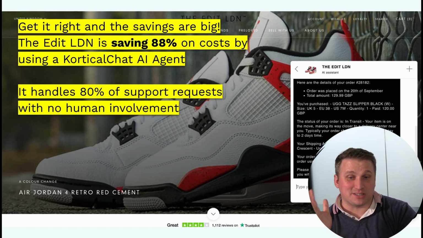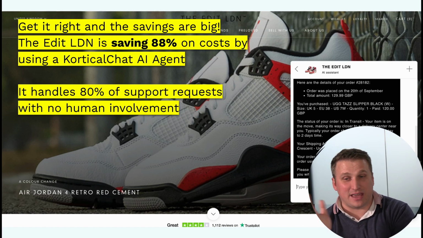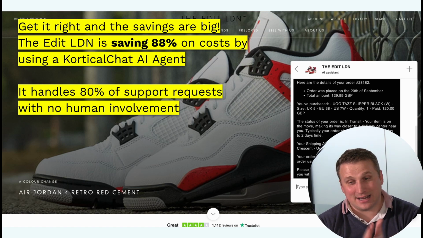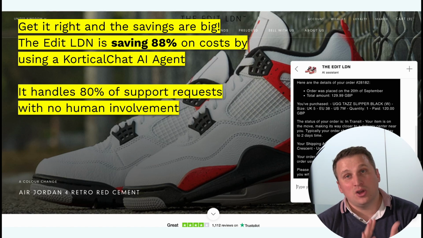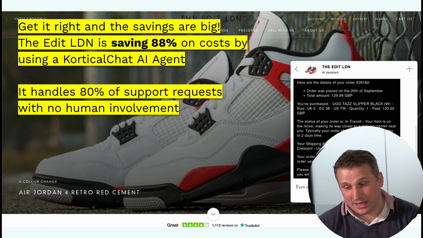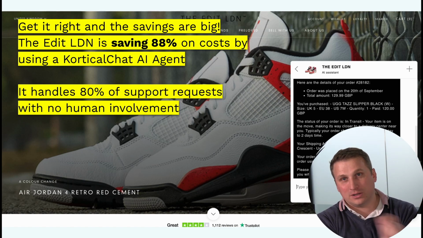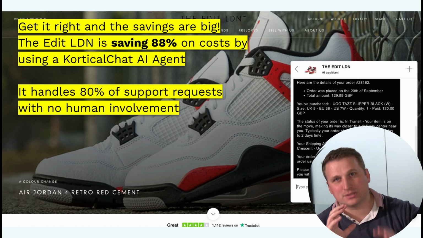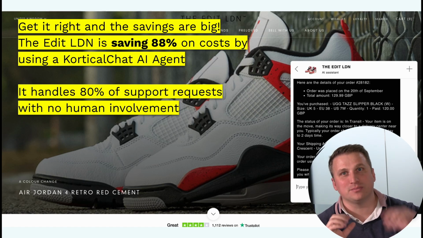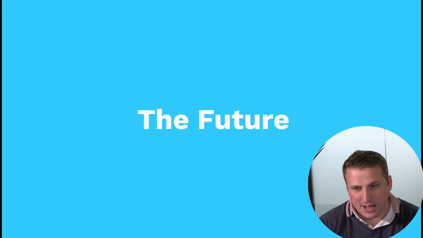And if we get it right, the savings are big. In the Outer London, it's saving 88% in costs by using a KorticalChat AI agent, and that agent is handling 80% of the support requests with no human involvement. So, like we say, you can win big if you get it right. It's just about getting all those tasks set up, get the back end set up, get all the right prompts, get all of the right models for all the right prompts, and then you too can save.